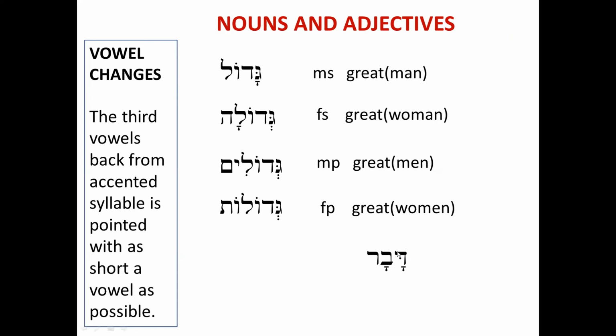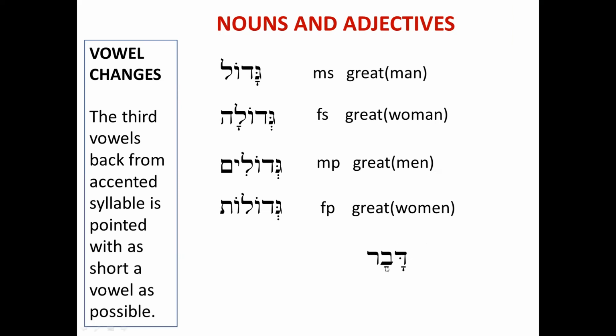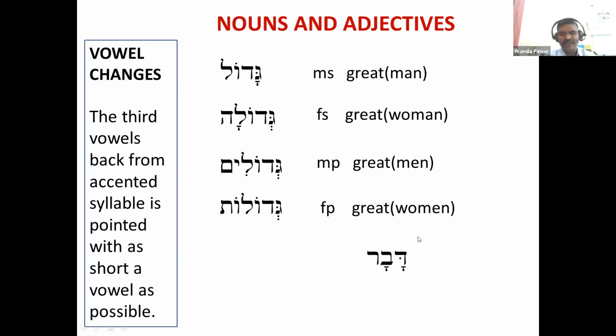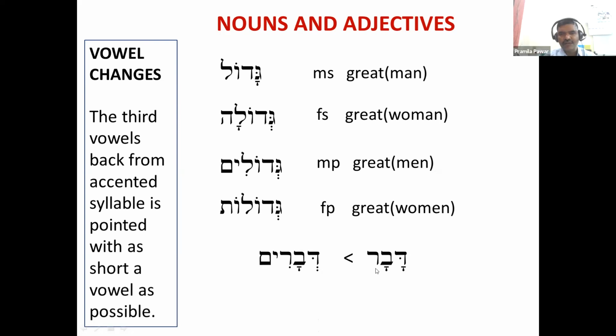It is MS. Can you see any ending? No ending. So it is MS. Now, if I had to make it plural, then im: Devarim. But in Devarim this vowel is altered to a short vowel, shva.